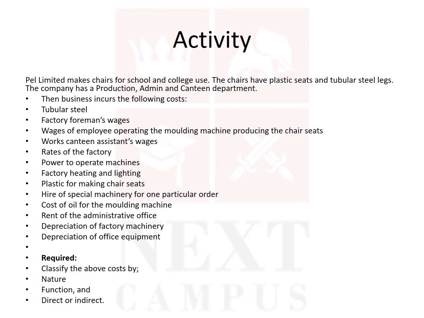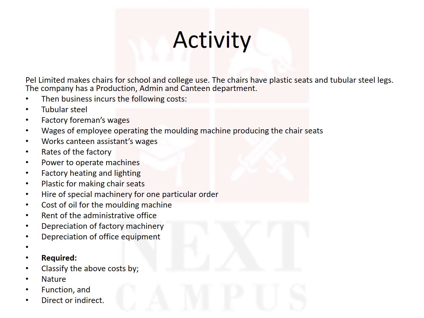So what's the requirement? Classify the above costs by nature, that means raw material, salaries and direct wages, labor and expenses. By function, production, admin and canteen department. And whether direct or indirect. So I want you all to practice this.